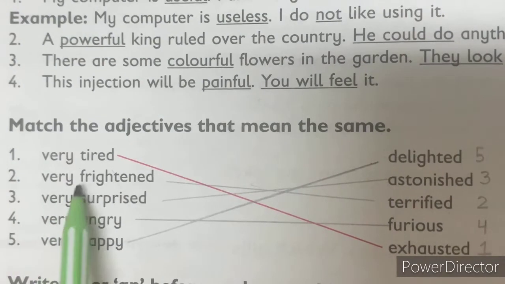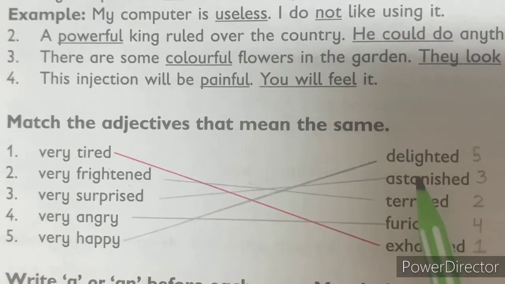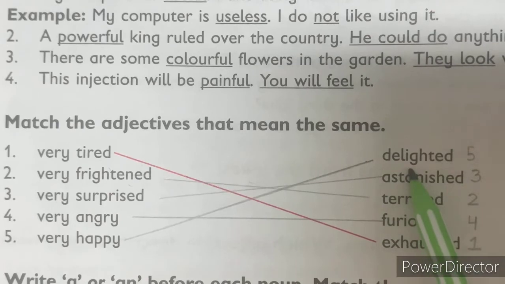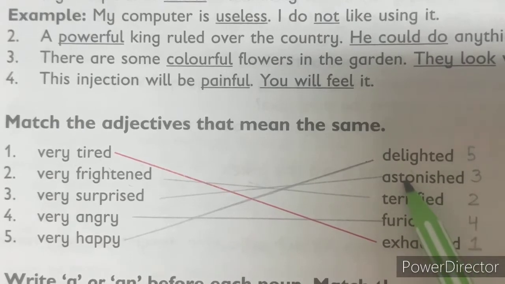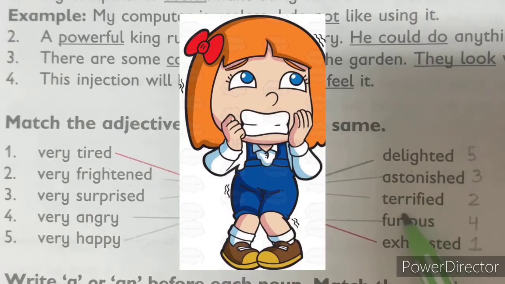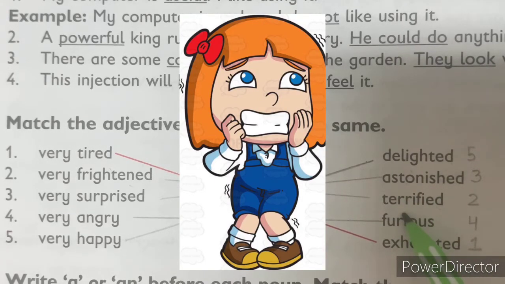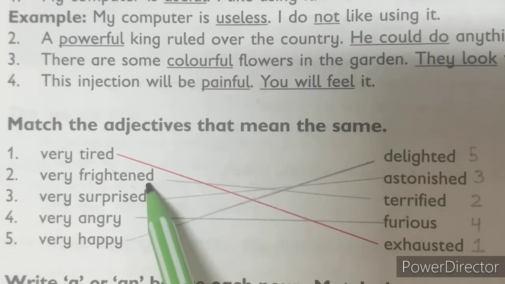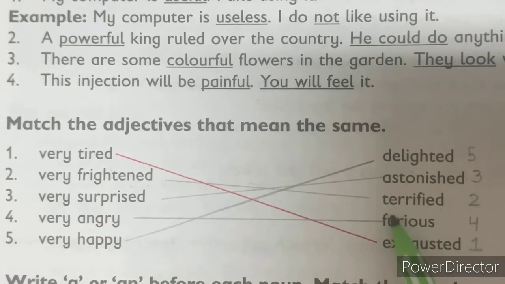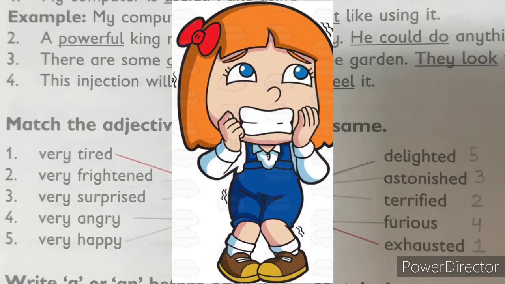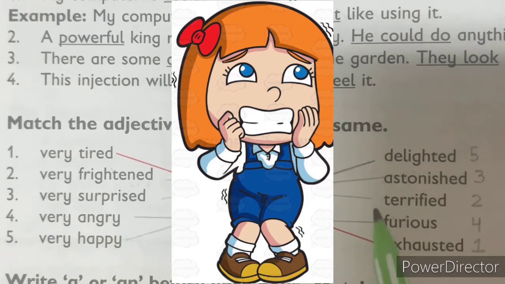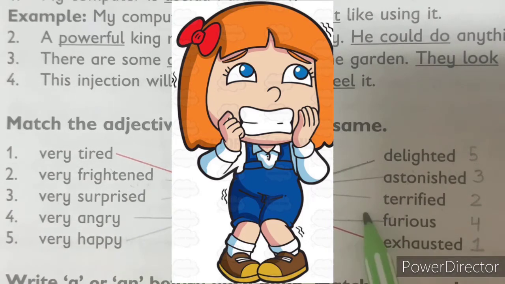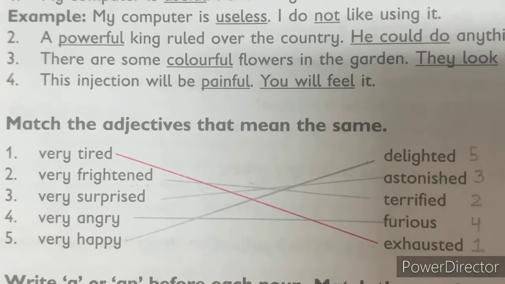Number 2, very frightened. Is it the same meaning as delighted? No. Astonished? No. Terrified? Yes. Terrified and frightened mean the same, like extremely full of fear, like afraid, okay? So very frightened, terrified. Can you make a line and write here 2, students?